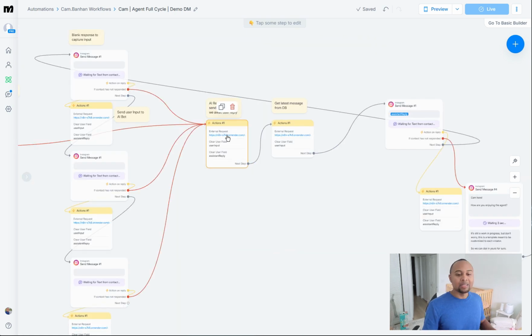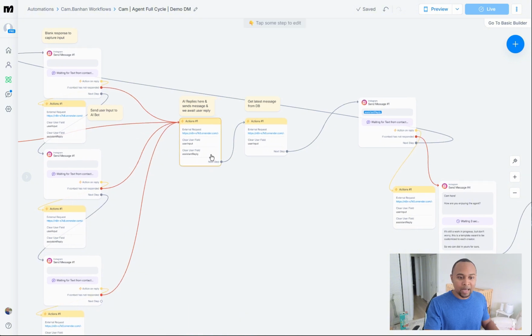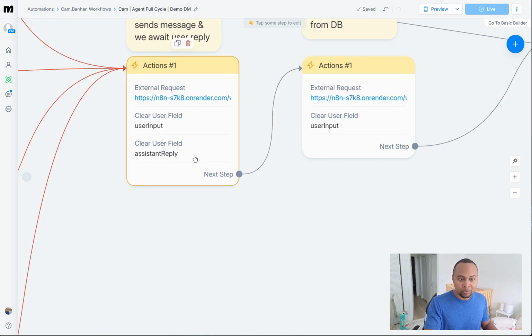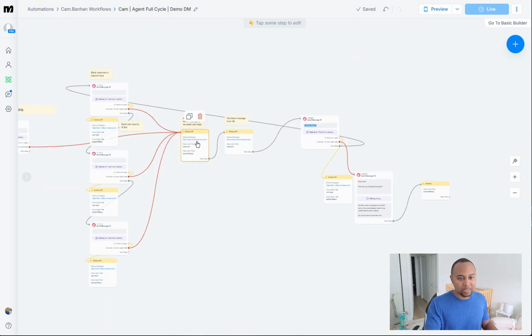And what's going to happen here is that it's going to trigger the workflow in N8N. It's going to run through the full cycle, and the agent's going to send a response back to us. And once that response is sent back, we're going to store it in this assistant reply field, and that's handled inside here.